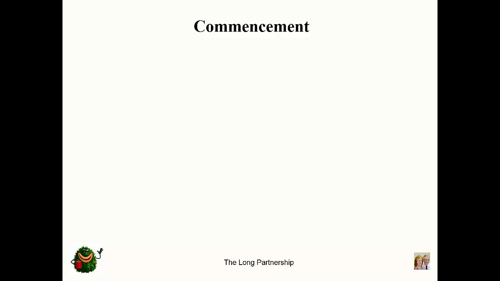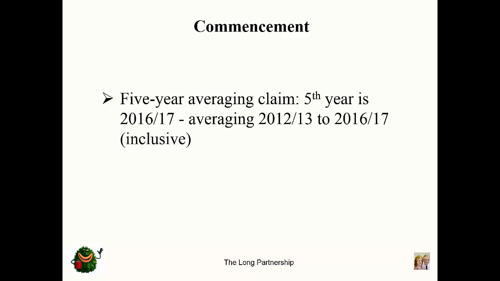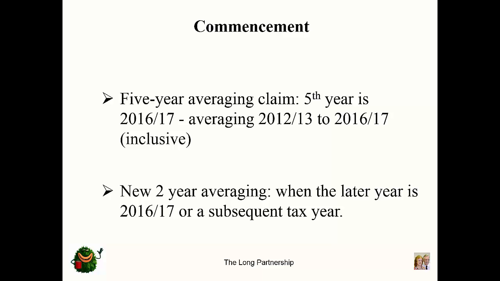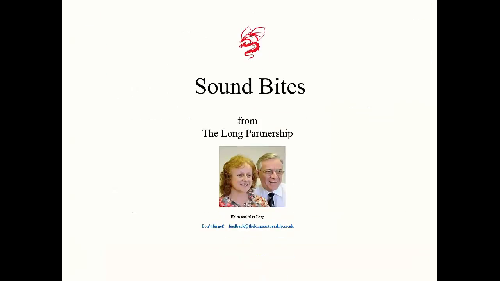The new 5-year averaging rules are effective from 2016-17. So if 2016-17 is year 5, then you can go back and average back to 2012-13. The amendments to the 2-year averaging also started at 6th of April 2016. So we find ourselves with 2 parallel averaging schemes. And I think they're going to be required over the next couple of years because of the volatility that's liable to arise from